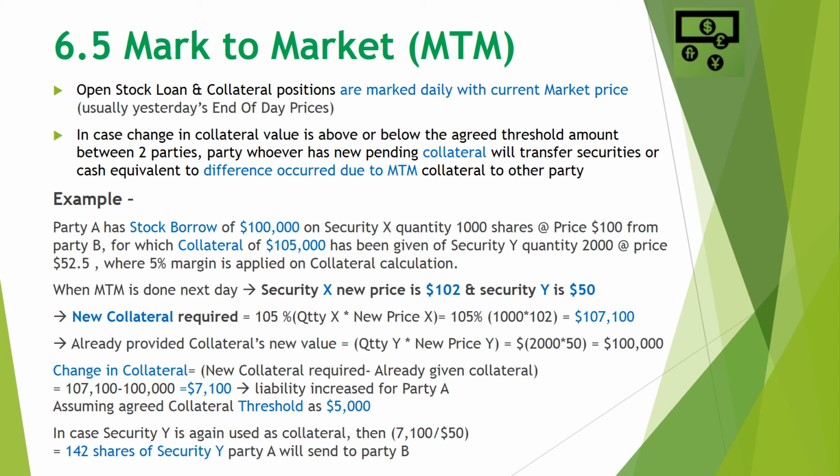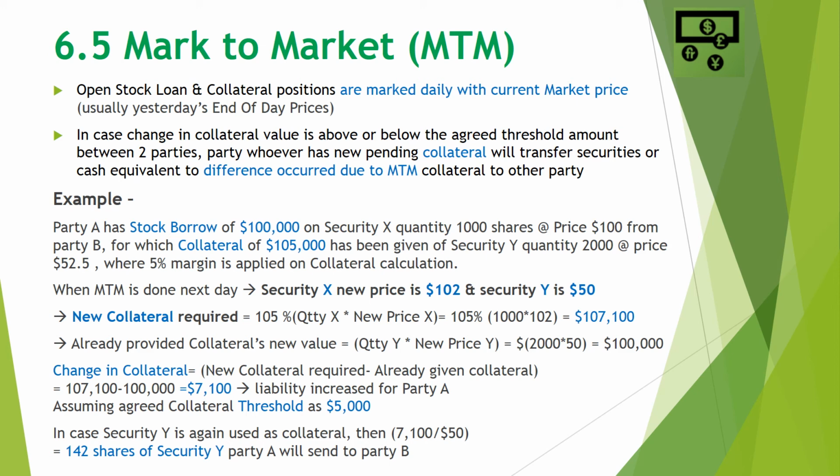Then the new collateral required will be 105% of quantity of X multiplied by new price of X, which will be 105% of 1000 shares of X multiply 102, which becomes $107,100. Now the already provided collateral's new value will be quantity of Y multiply new price of Y, which will be 2000 multiply 50, which will become $100,000.